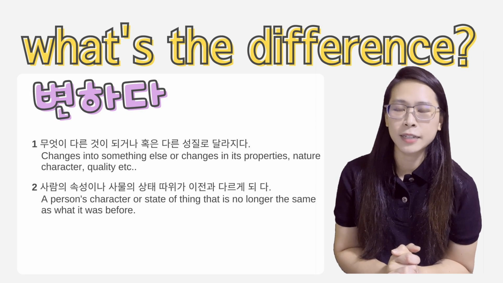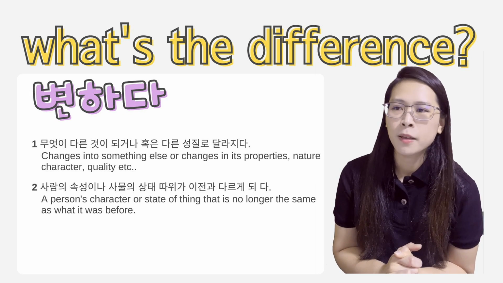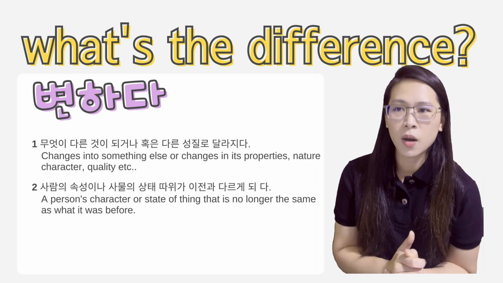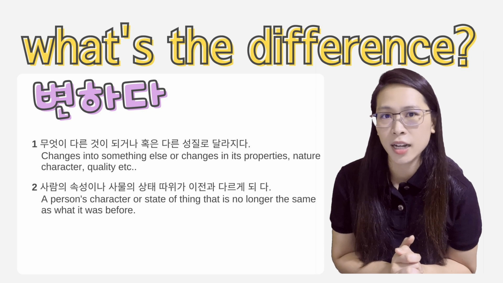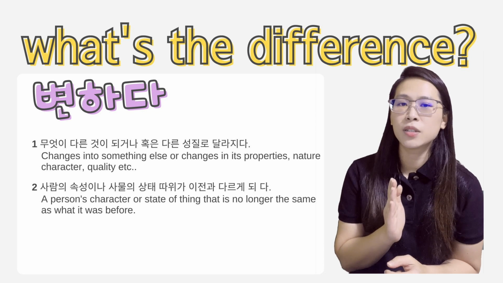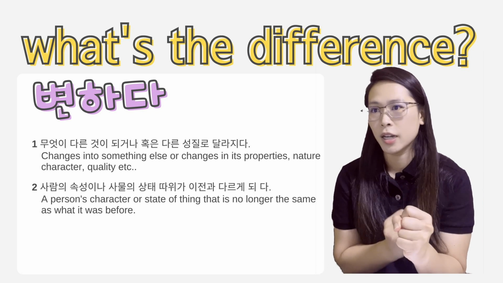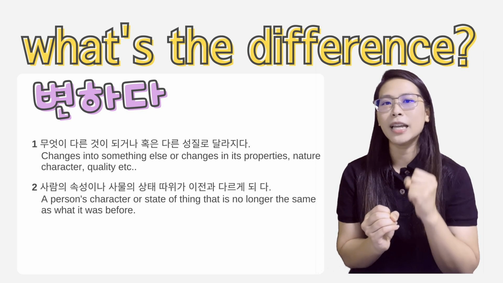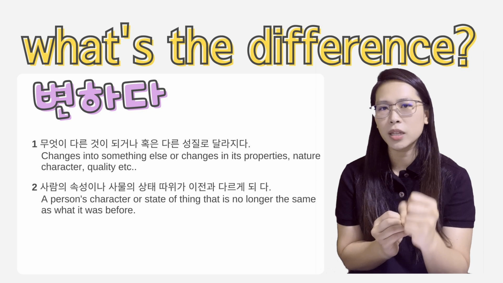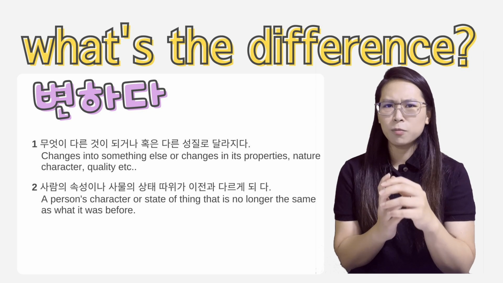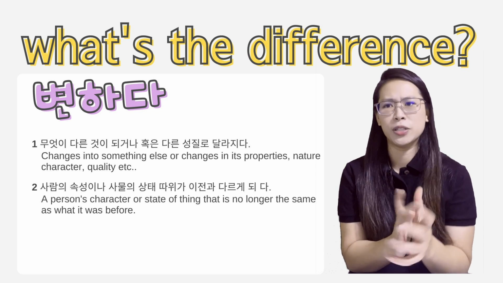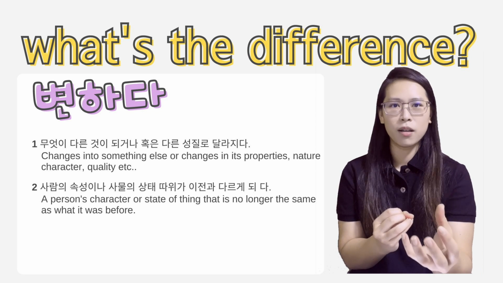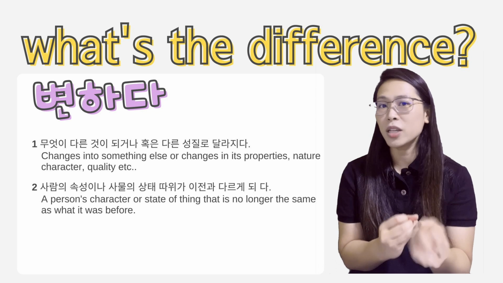Alright, so 변하다. The second word here is 변하다. Now, 변하다's dictionary definition is 무엇이 다른 것이 되거나 혹은 다른 성질로 달라진다. Now, what does it mean? 무엇이 다른 것이 되거나, something becomes something else, or 혹은 다른 성질로 달라진다, it becomes a different state or a different property. The state of it, the properties of it changes. So for example, maybe from ice to water, right? The state of it changes or the properties of it changes.